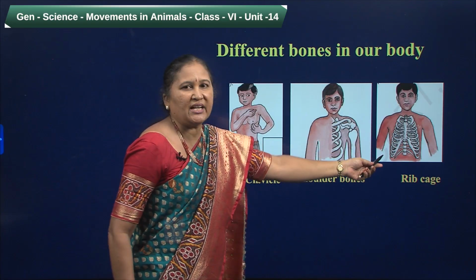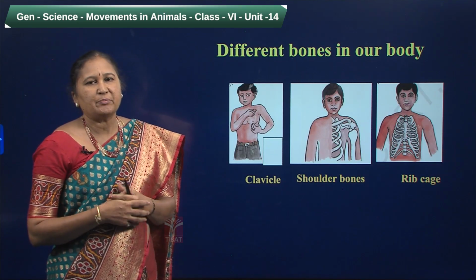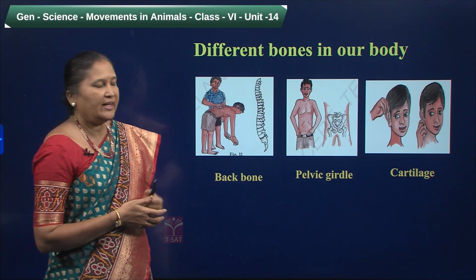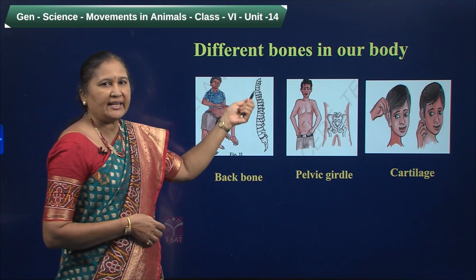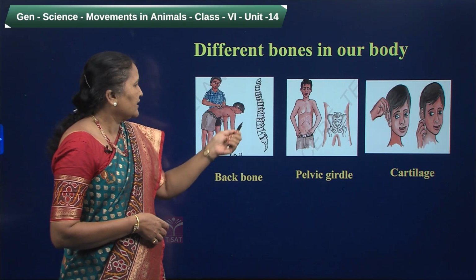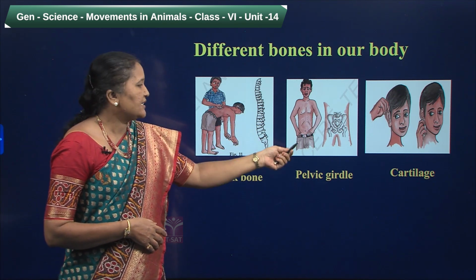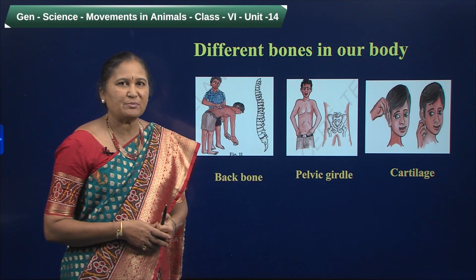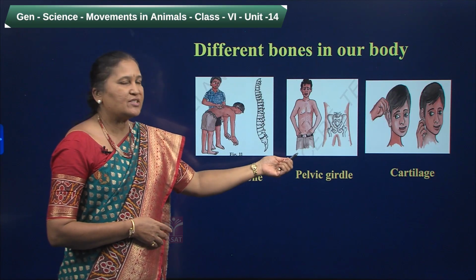And this is the rib cage which is present in our chest cavity, and it encloses the delicate parts like heart and lungs. And here are some more bones in our body, and this is the backbone. Did you observe how it is? It is a long structure which consists of vertebrae, and this gives us support and helps us to bend. And this is the pelvic girdle, made up of pelvis bones, and it is present below our waist region. This is the place where we sit.